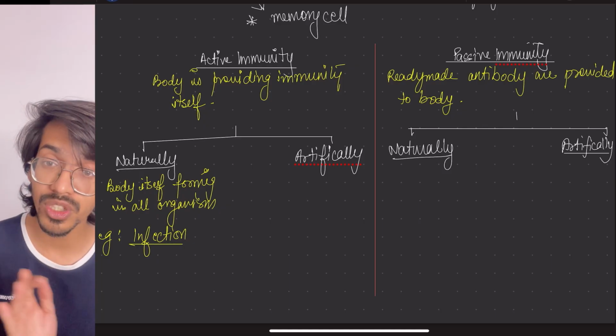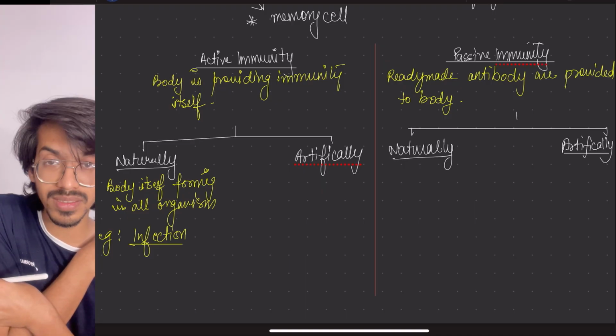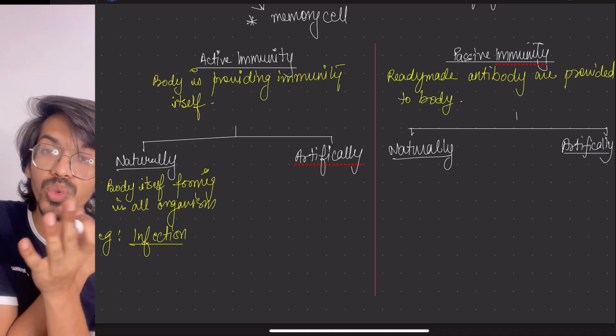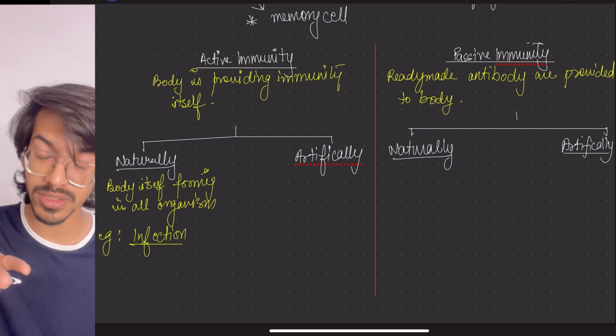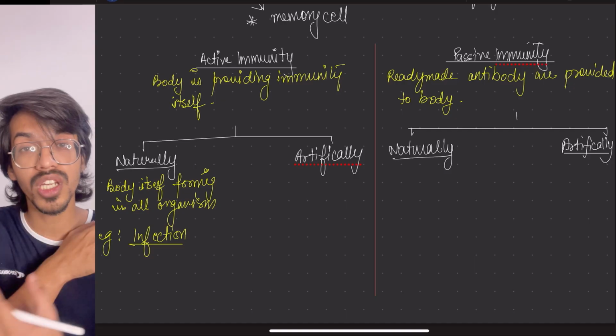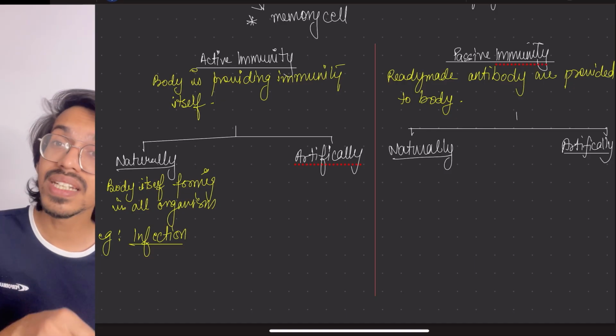Second is artificial. Artificial, like what? When I am injecting a little bit inside my body and making my body do this work. When do we do that? During vaccines. With children, we give a lot of vaccines, for chicken pox, smallpox and all of those things. That is the artificial way.